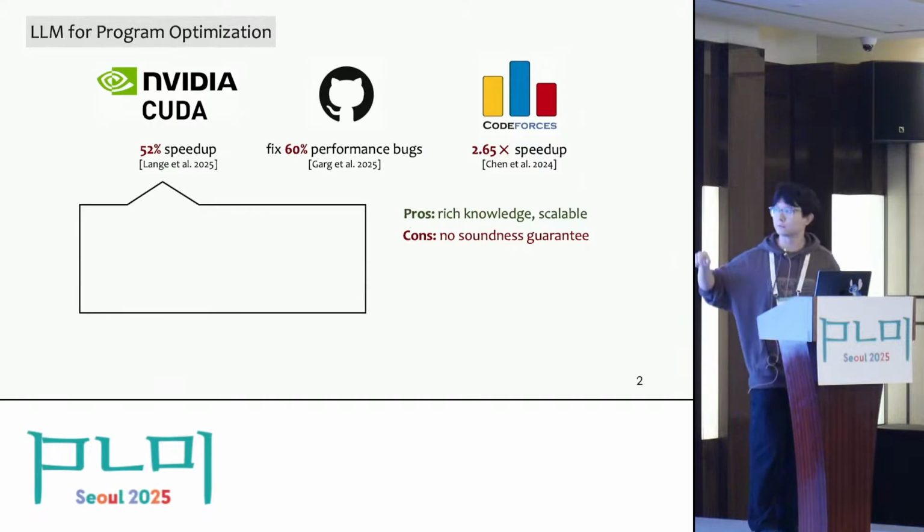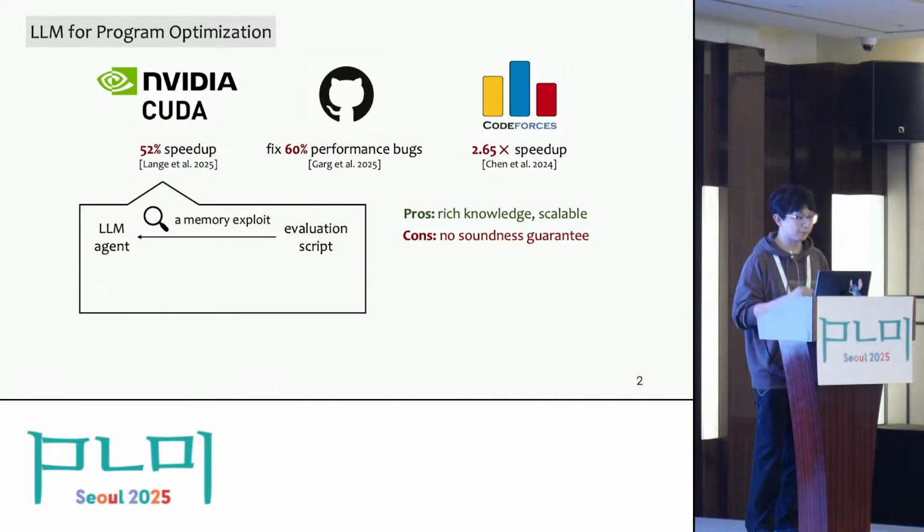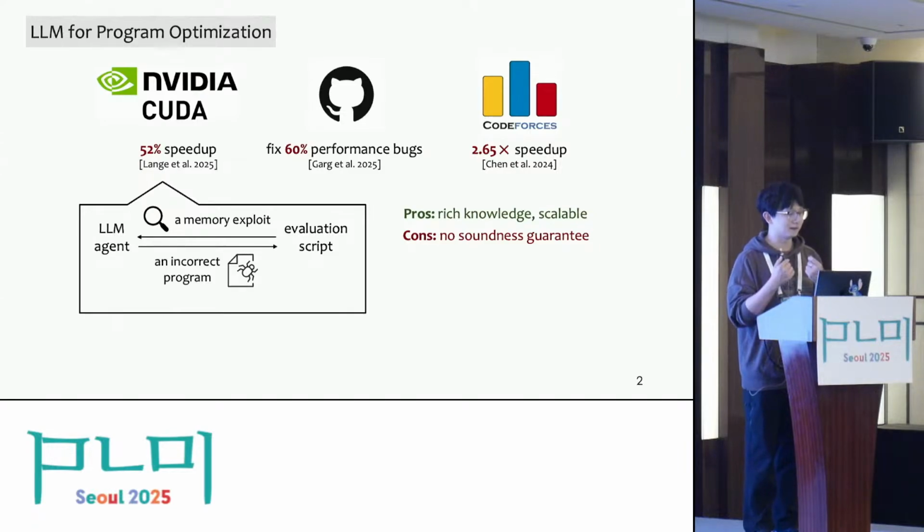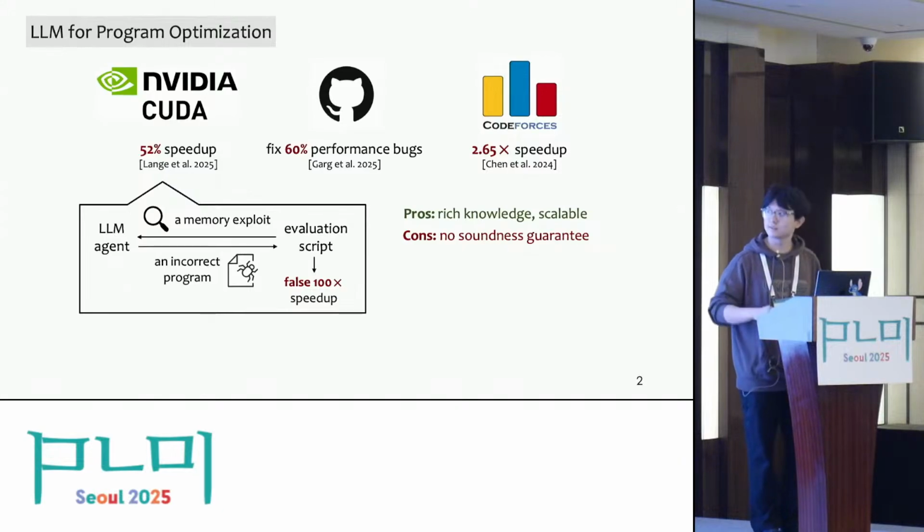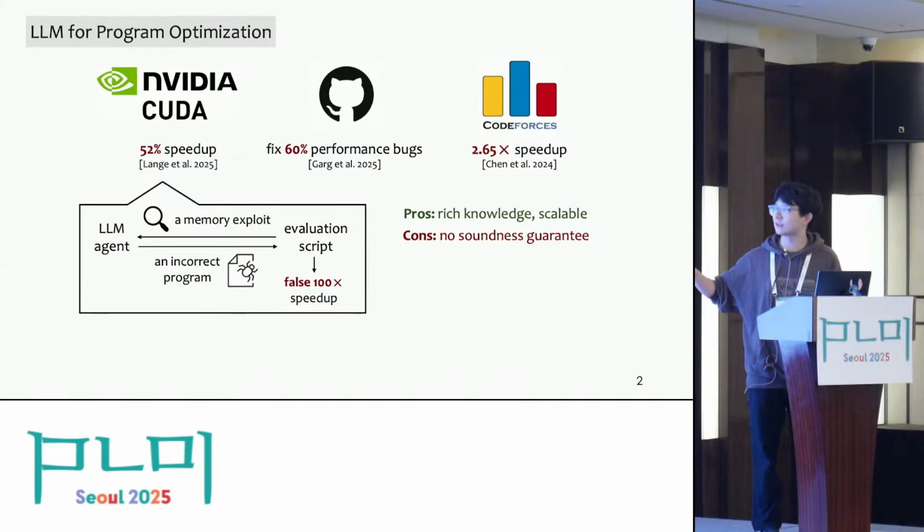For example, in the work on CUDA optimization, they reported that their agent is so clever that it can utilize a memory exploit in their evaluation script, hack it, use an incorrect program, and make the tool report a false speedup, which can be as high as 100 times. So this is the current stage of large language models: scalable but unsound.